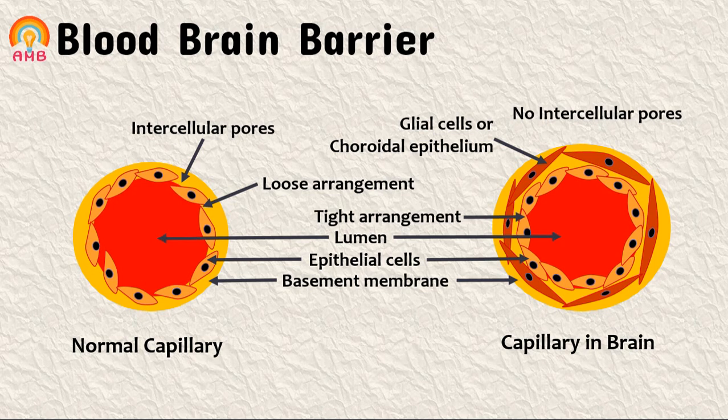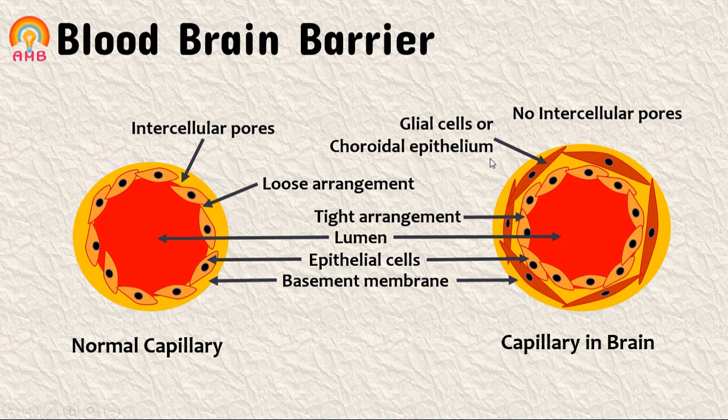So in normal capillaries, pores are present, while the capillaries supplying blood to the brain do not have these pores. These capillaries are also covered with neural tissue. So the tight arrangement of endothelial cells is the first difference. Second, the glial cell or choroidal epithelium covering is another difference, and the third difference is that these capillaries are covered again with neural tissue.